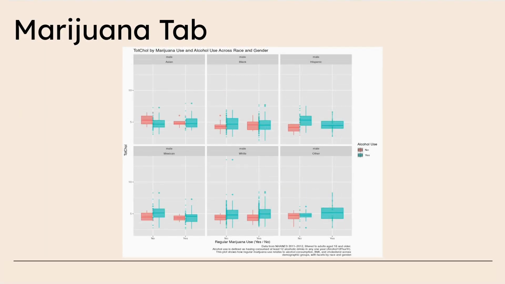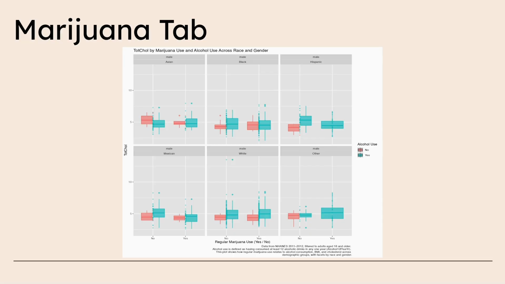This tab is showing the total cholesterol by marijuana use and alcohol use across race and males. The first noticeable thing is that there is a box plot missing for other and Hispanic males for when alcohol use is reported as no, suggesting a small sample size.